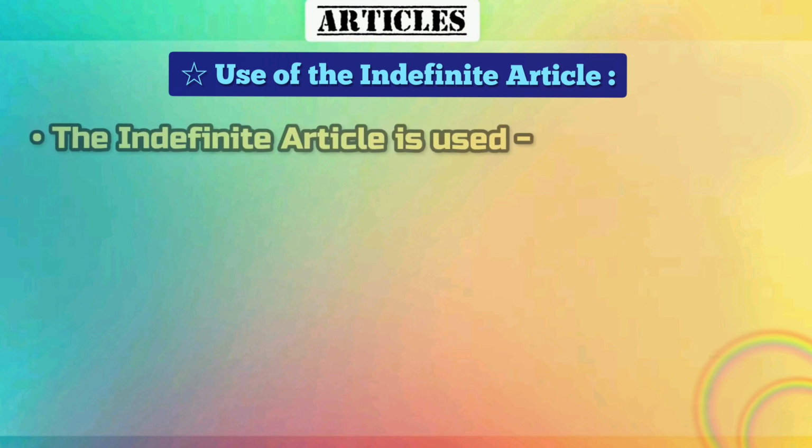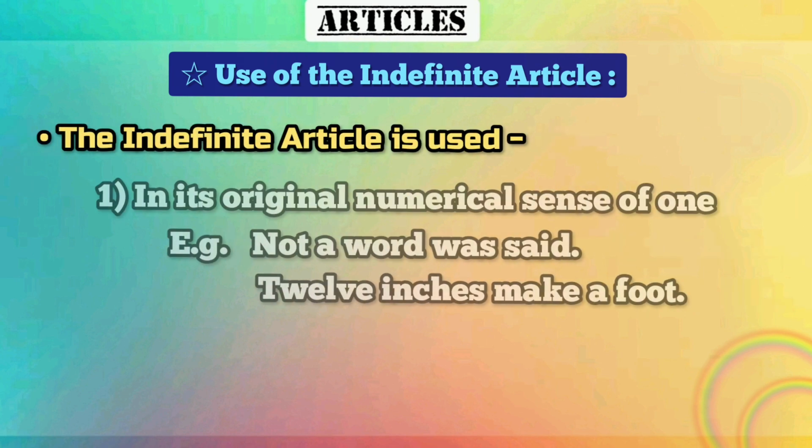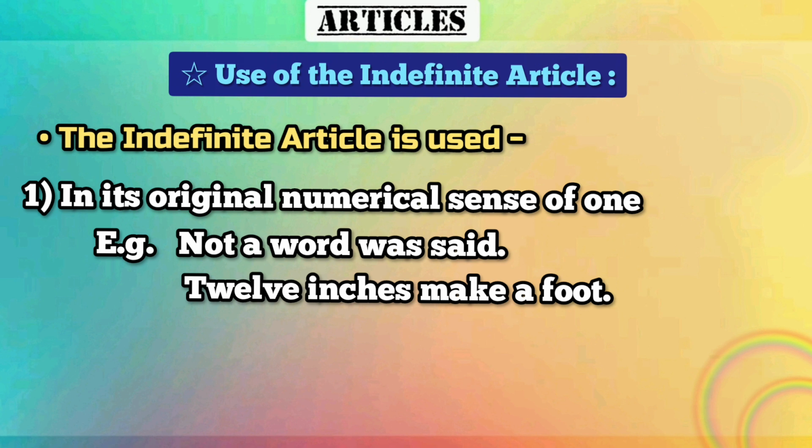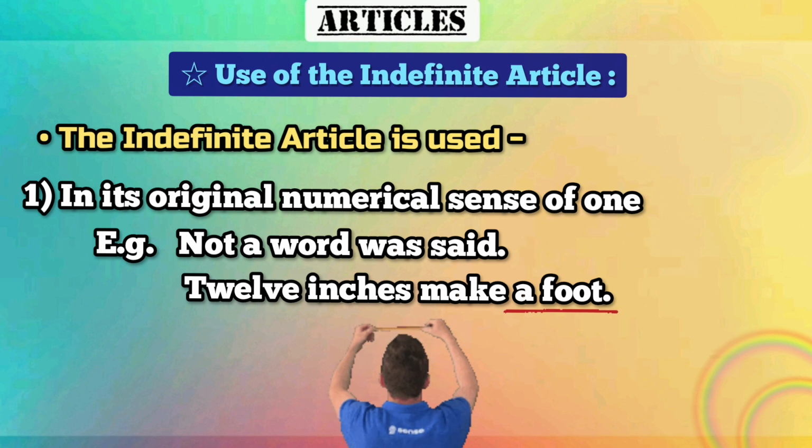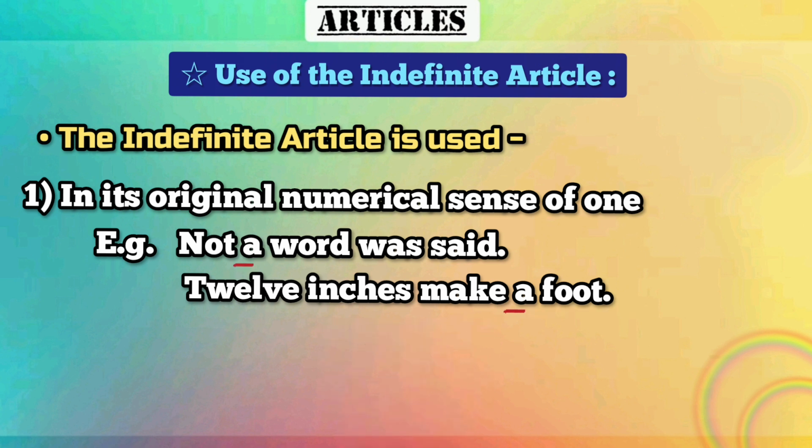Use of the indefinite article. The indefinite article is used first in its original numerical sense of 1. For example, when we have to talk only about a single thing, about a singular noun, then we will use a there. For example, not a word was said. 12 inches make a foot. So here a foot, a word, this shows that we are talking about one thing.